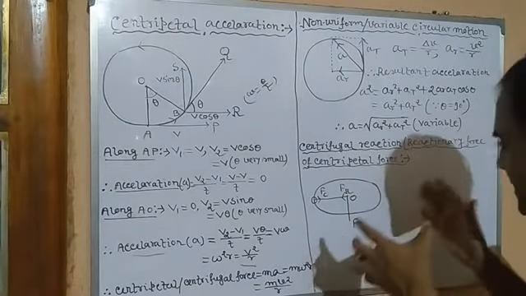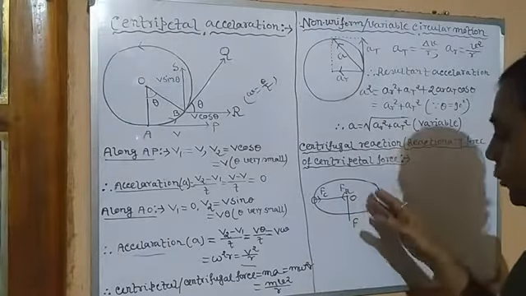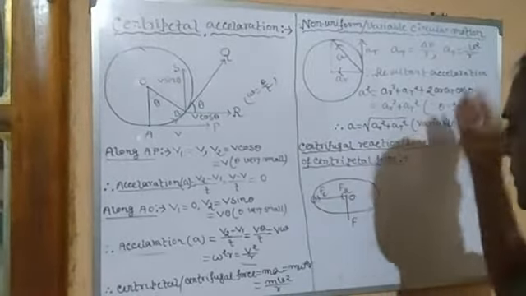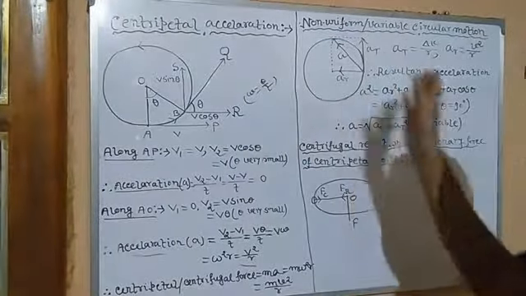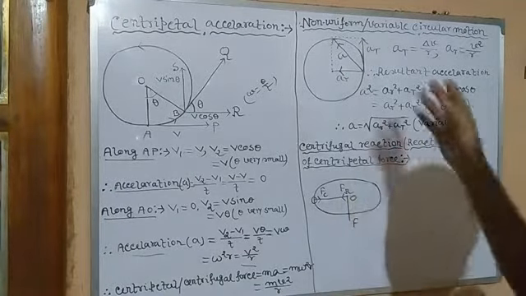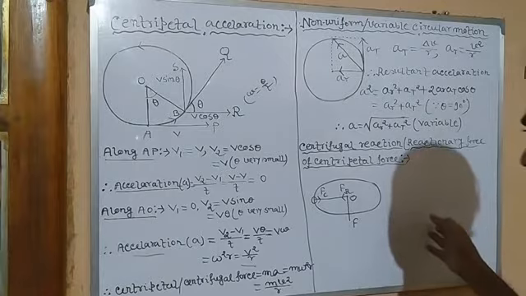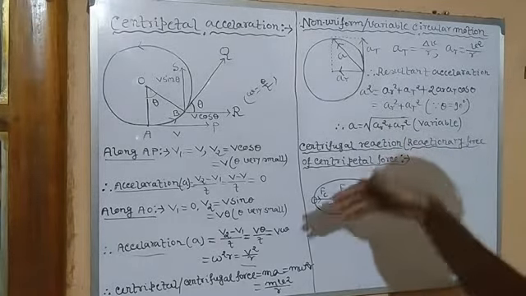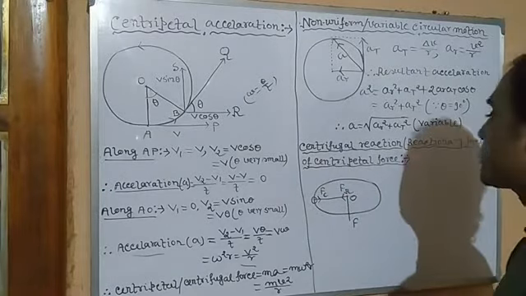Since both are not acting on the same object, that is, the stone, but on different objects, one is the centripetal force on the stone by the point of rotation or by the finger, and the centrifugal reaction is applied on the point of rotation, or the finger, by the stone. So that's why this is called the reactionary force.